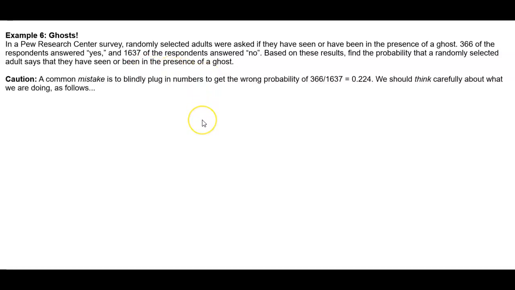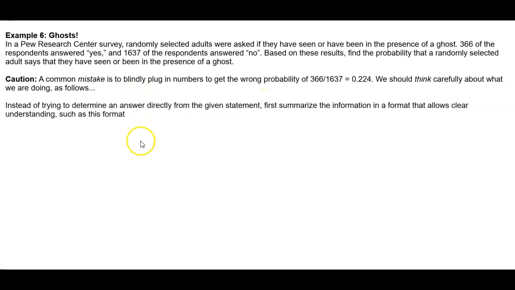Now, a common mistake is to blindly plug in numbers to get the wrong probability. That would be 366 divided by 1,637, which is equal to 0.224. We should think carefully about what we are doing as follows. Instead of trying to determine an answer directly from the given statement, you want to first summarize the information in a format that allows clear understanding, such as this format.